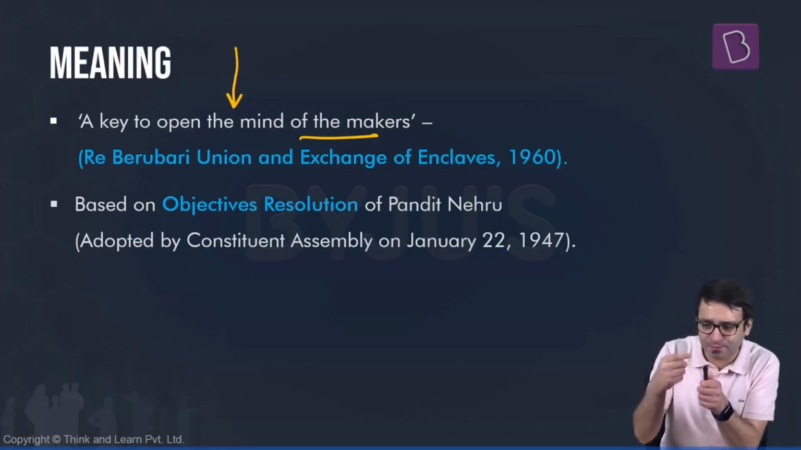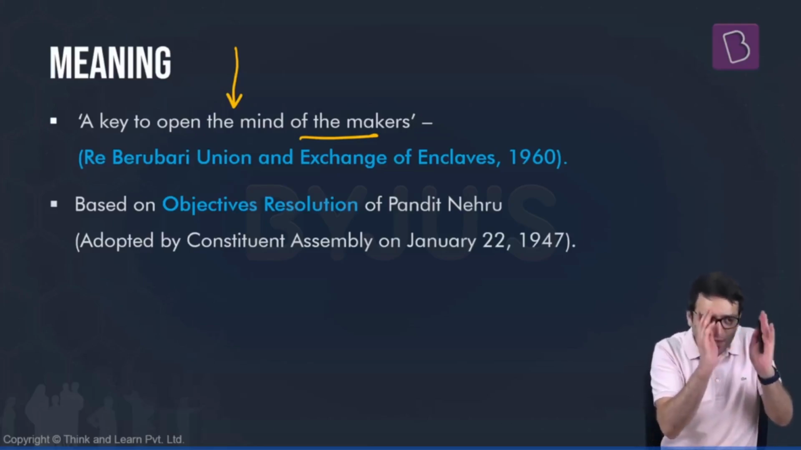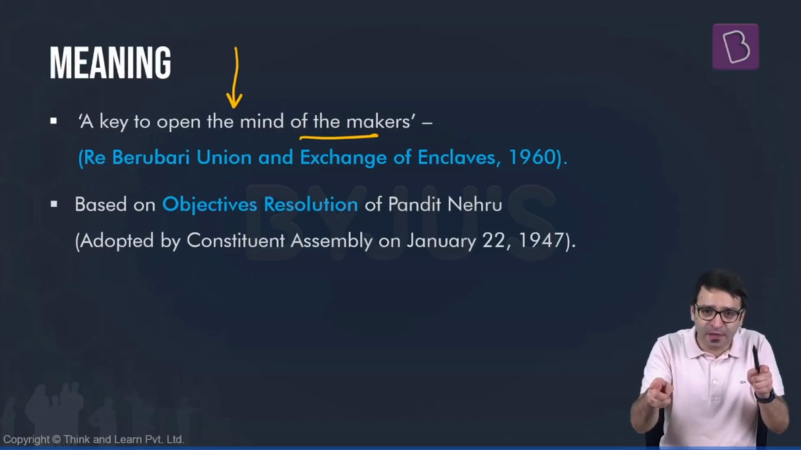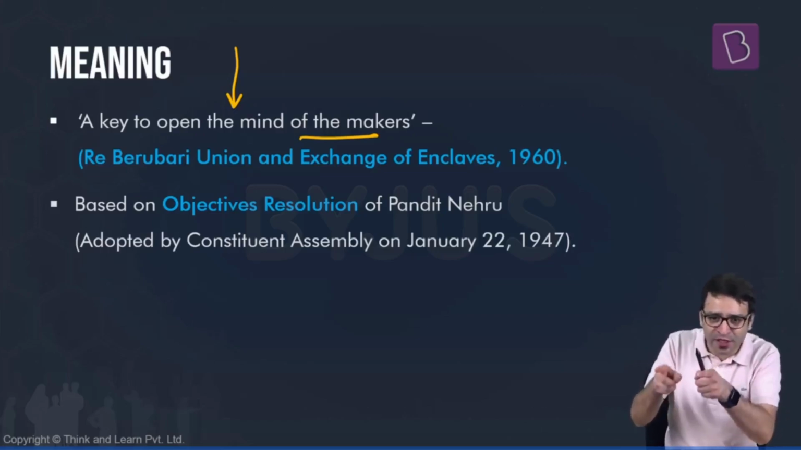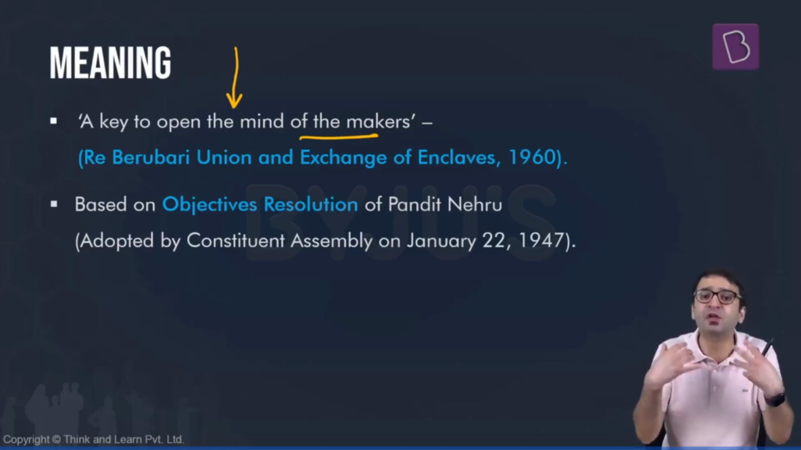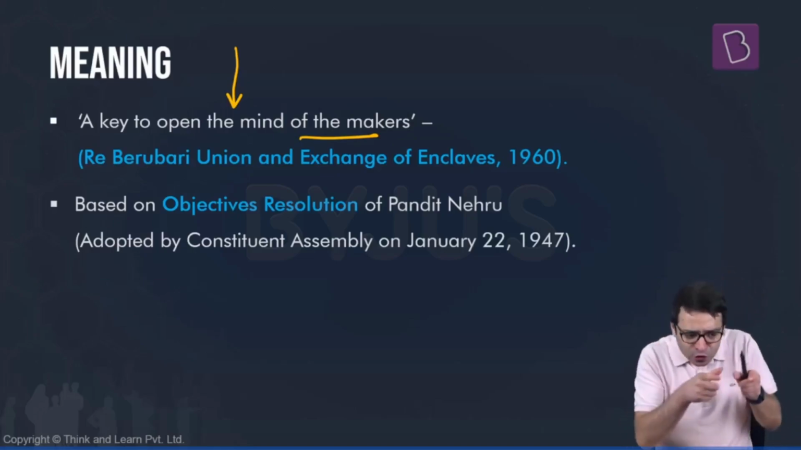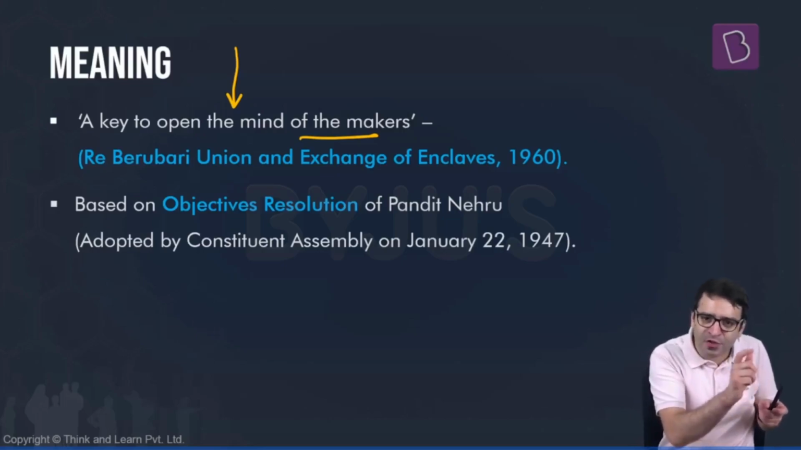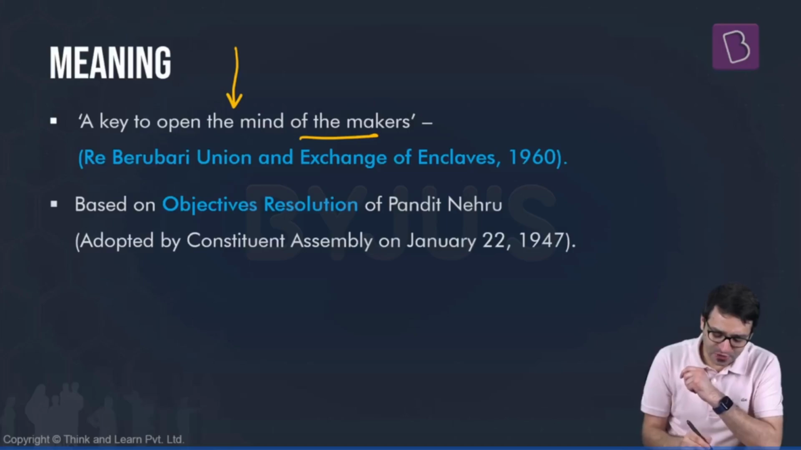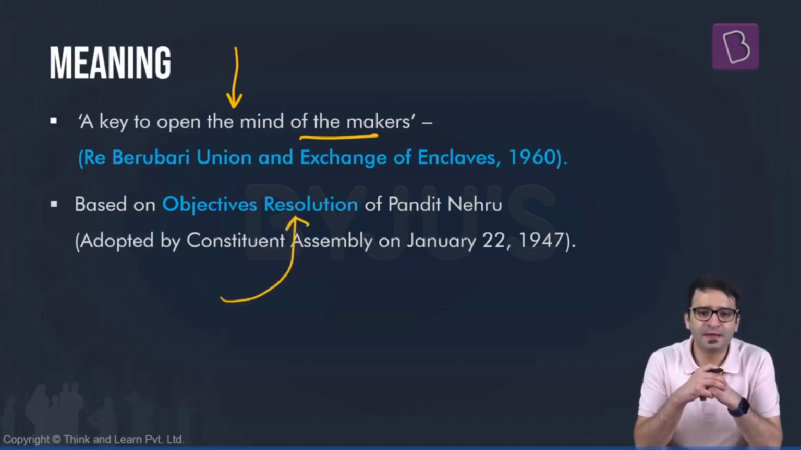So if the Constitution talks about political justice, social justice, economic justice, democracy, it is through this Preamble that we can unlock the minds of those who drafted this Constitution. Which means those who were part of the Constituent Assembly were believers of justice. They were believers of equality. They were believers of liberty. So the Preamble is a key to unlock the minds of those who drafted this Constitution. And this Preamble is based on the Objectives Resolution of the first Prime Minister of independent India, Pandit Jawaharlal Nehru.